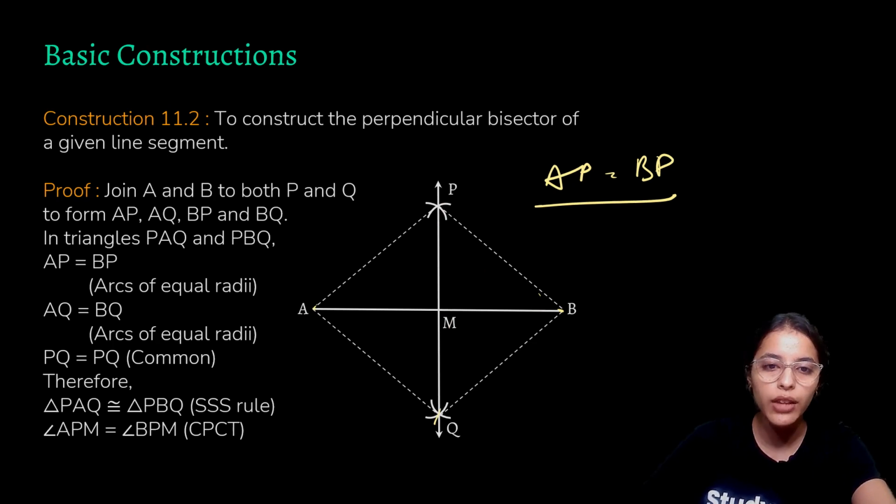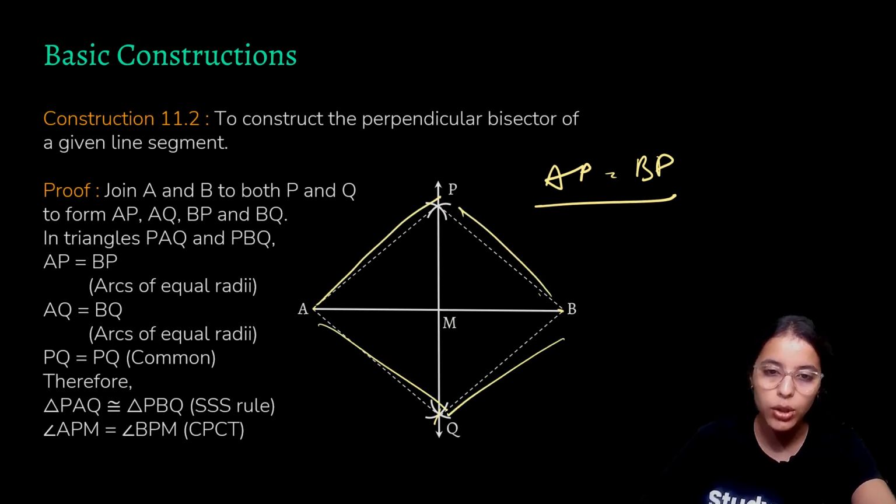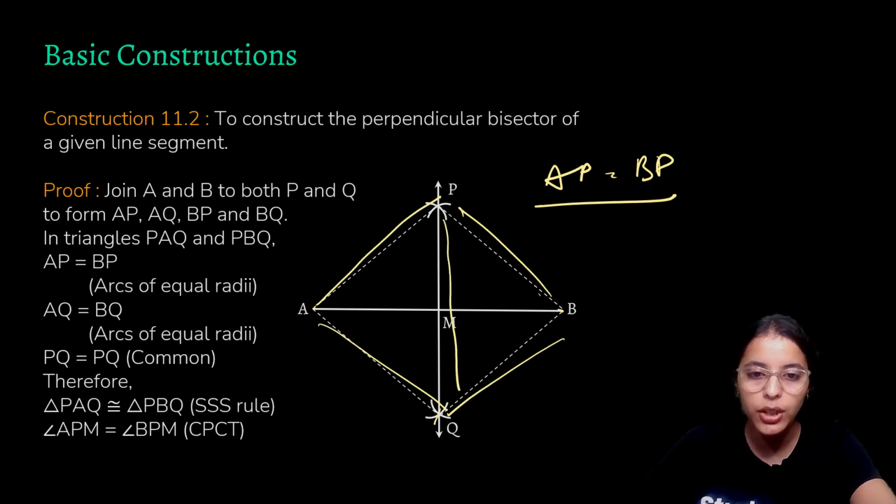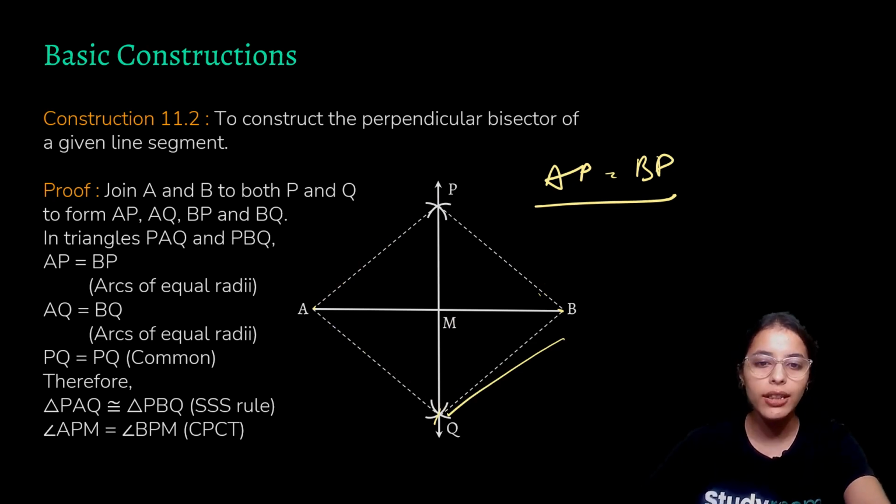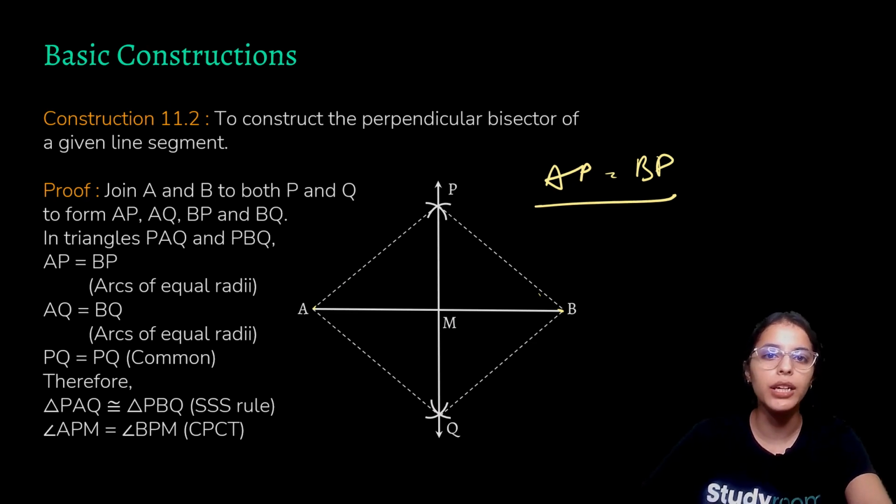So we have just proved that AP is equal to BP, AQ equals BQ, and PQ is common. So all three sides are coming to be equal. So by the SSS rule, that is the side-side-side rule, triangle PAQ is congruent to PBQ, and by CPCT, that is congruent parts of congruent triangles, we can say that angle APM would be equal to the angle BPM.